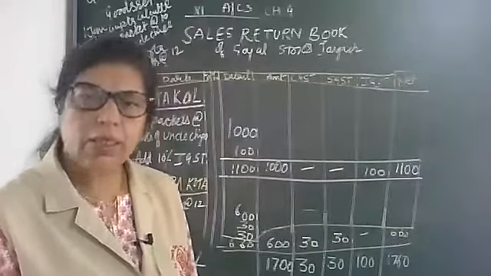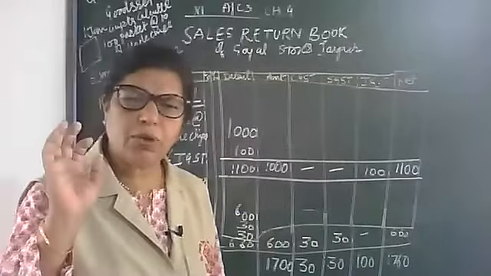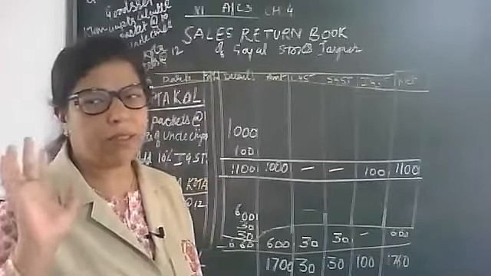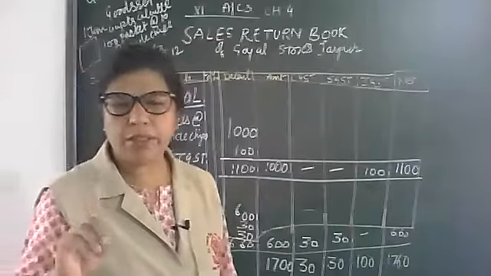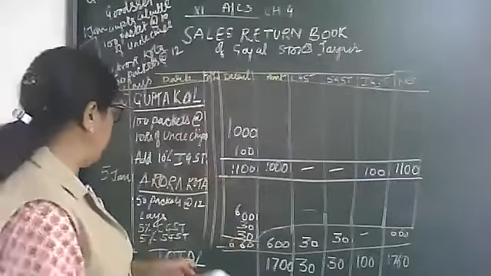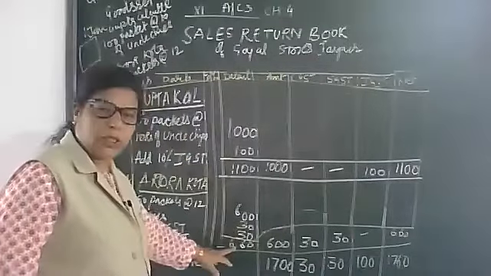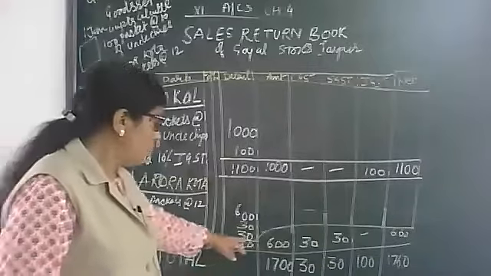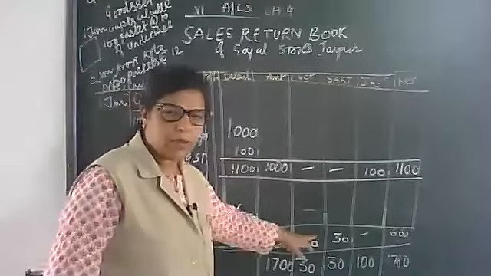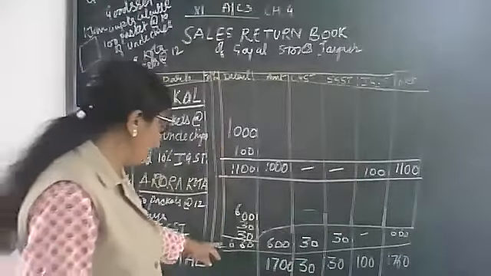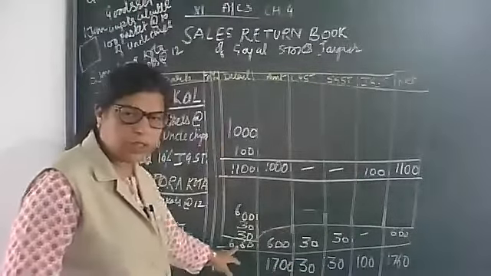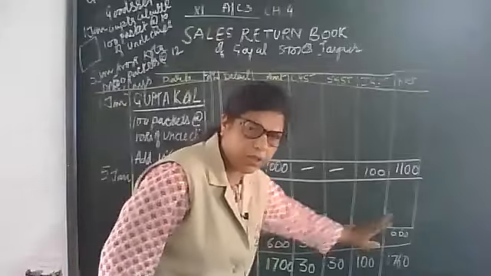Because same state. Only keep in mind this: because of the same state, SGST and CGST will be applicable. So 30 plus 30, that is 660. 600 is the price, 30 CGST, 30 SGST, and the first column total 660 will be there.